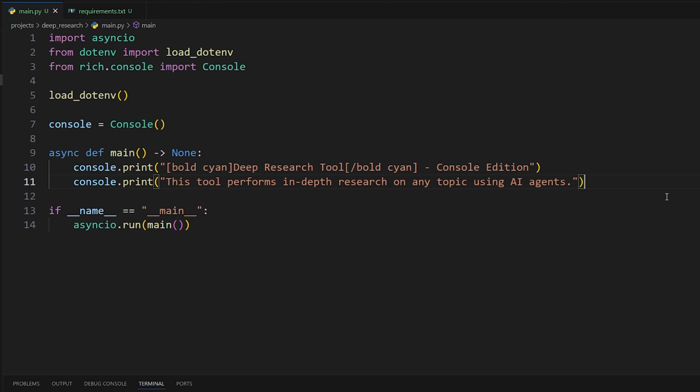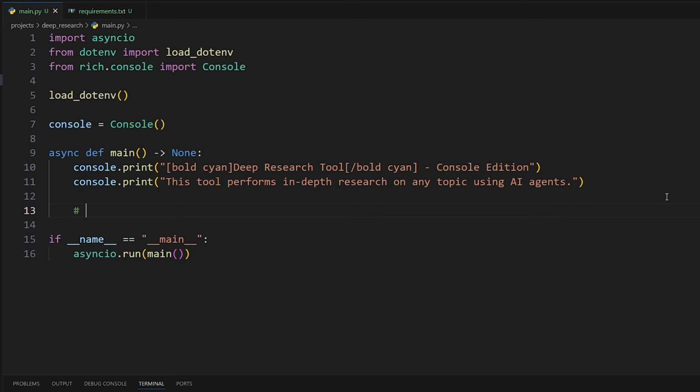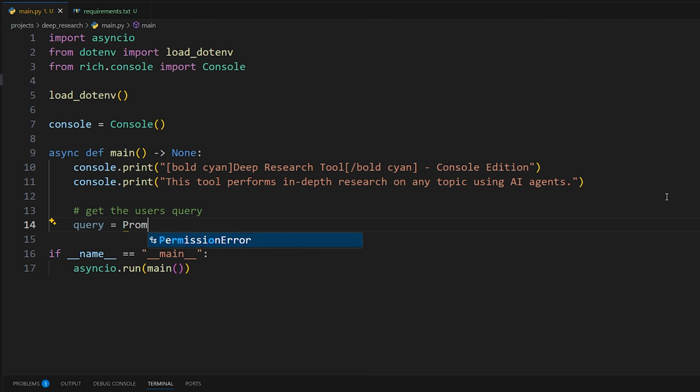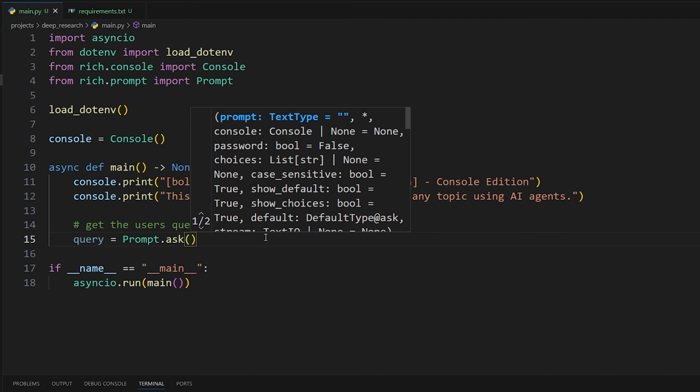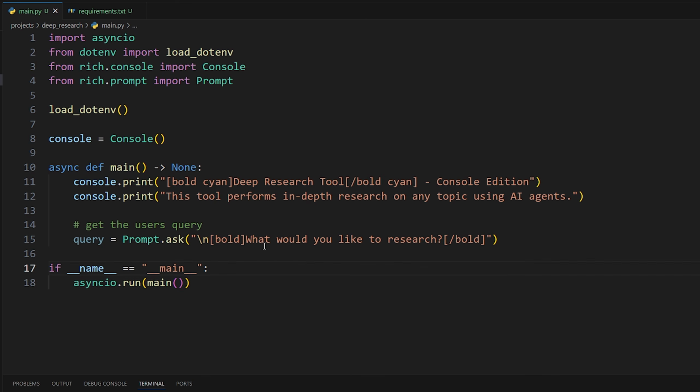So now the very first thing that we want to do to actually get this to work is get the user's query, because the whole point is we want to research based on the user's query. So we want to get the actual query from the user. And we could do that by doing query is equal to prompt. We can import prompt by doing from rich.prompt import prompt. So prompt.ask, we can ask the user a question. So say in bold, what would you like to research? So we're going to ask that, and then the response will be in this query variable here.